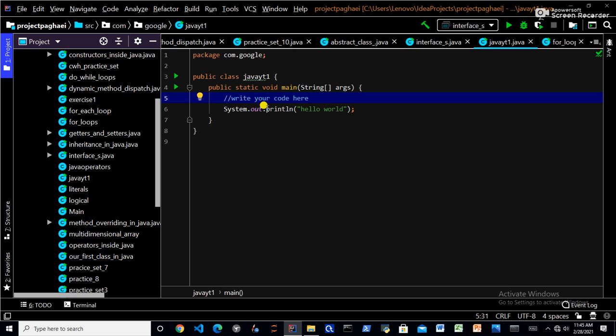Similarly, functions are groups of code which are used to do a particular work. Suppose you have to add two numbers. You write a program to add two numbers, so you have to write a function in which you give two numbers as input, and it represents the output as their addition. Suppose you enter 5, and the second input is 2, then 5 plus 2 is 7. This computation is performed inside the function. So a function is nothing but a group of code which is used to do a particular task.